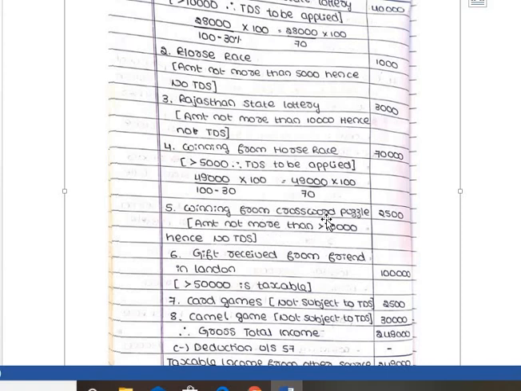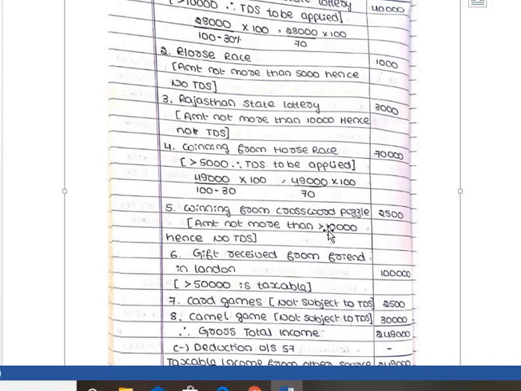Next one is winning from crossword puzzle. Here the given amount is 2,500. For crossword puzzle and lottery winnings, if the amount crosses 10,000, then we have to apply the TDS. The casual incomes are discussed in the theory part, please go through the rules.